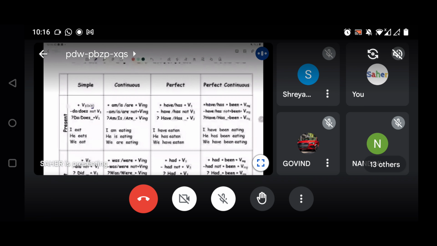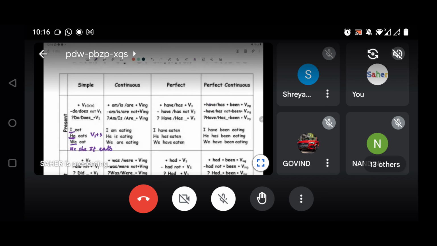So apart from I and we, for the third person singular, we have to use verb first form plus s. For example, he, she, it eats.